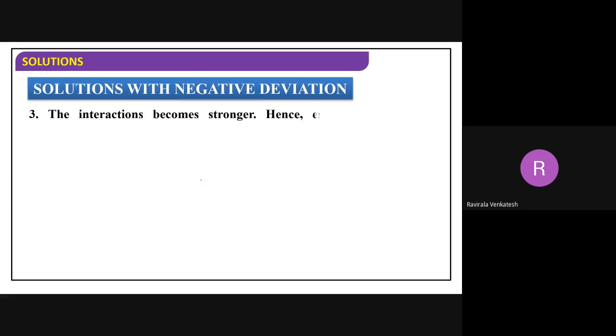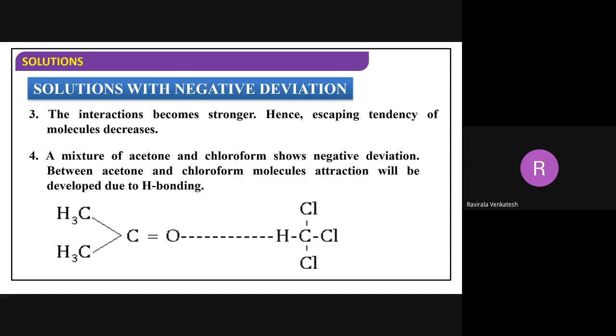The interactions become stronger, so now we don't have the escaping tendency. Once we get strong bonding in the new interactions, they don't go back to the initial state. Therefore, the escaping tendency will decrease. Let me take one example here: acetone.